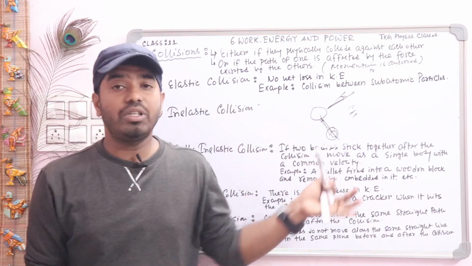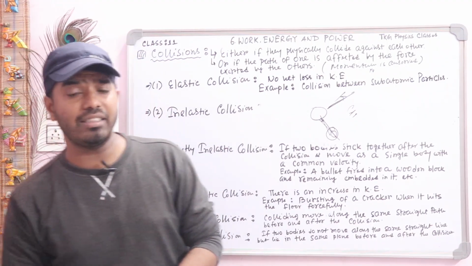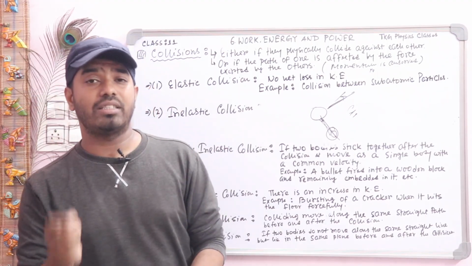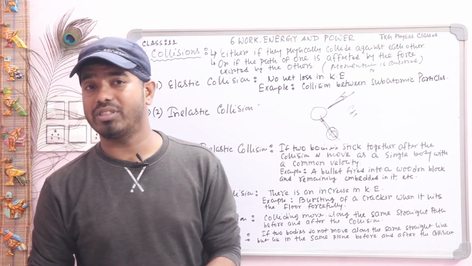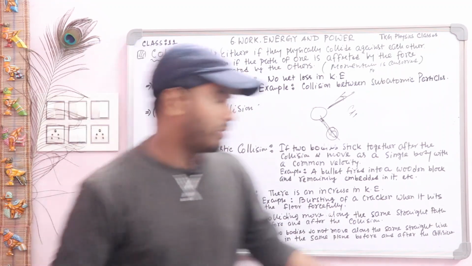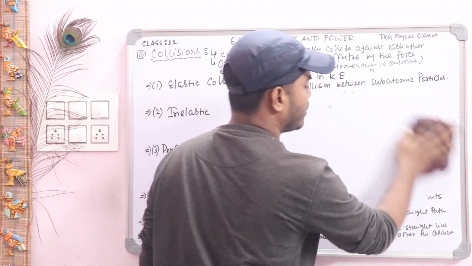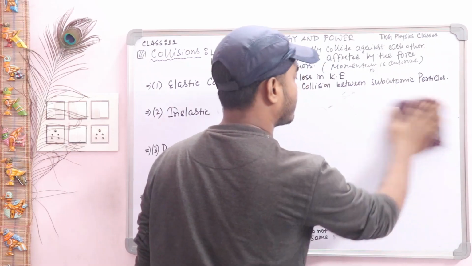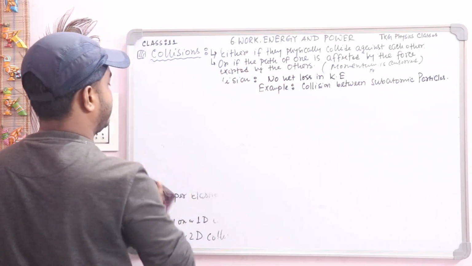So this is all about the classification of collision, but the important thing is that I already told you that in every type of collision the linear momentum is conserved. Okay, prove it. So give the heading. We will prove that in every type of collision the linear momentum is conserved.